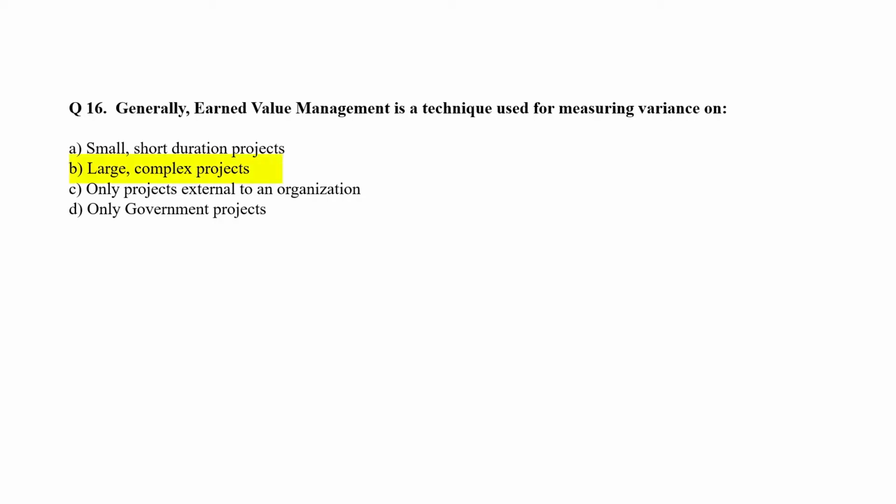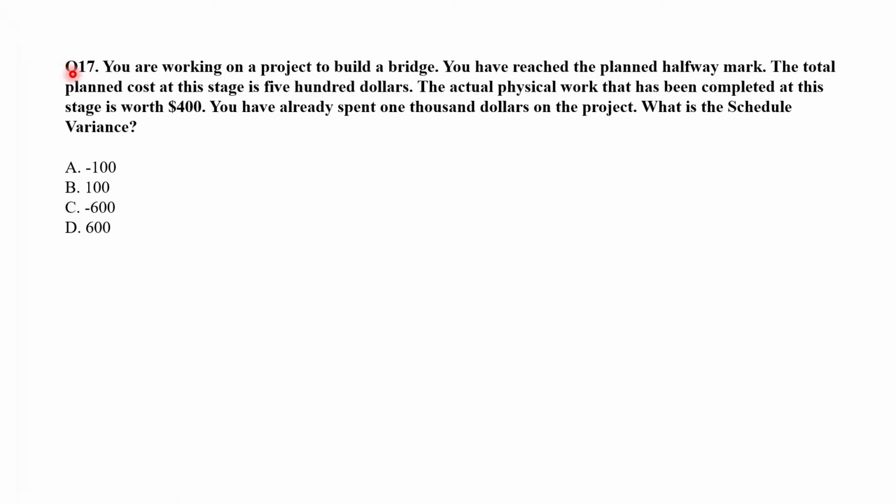So, answer B, that is large complex project, is the correct answer. Question 17. You are working on a project to build a bridge. You have reached a planned halfway mark. The total planned cost at this stage is $500.